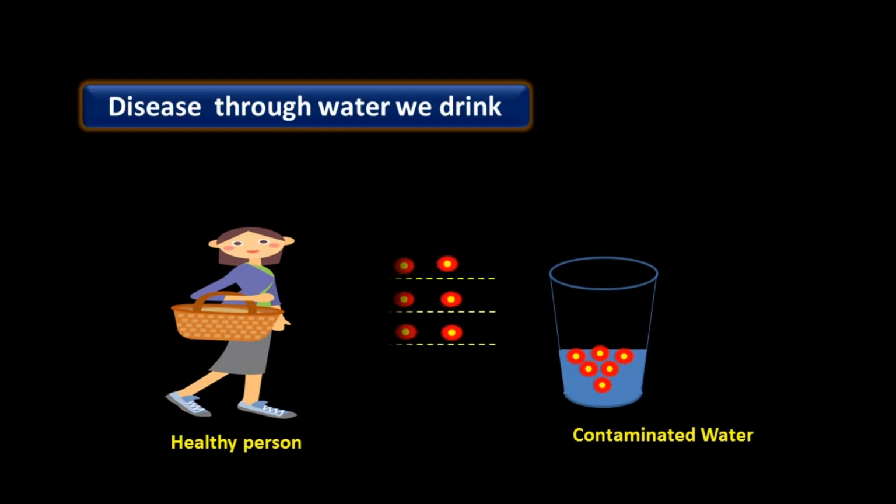So after flood, we advise to drink boiled water because many disease causing microorganisms are present in water at that time. Boiling water helps to kill microorganisms in it. So during rainy season, the best method is to drink boiled water to prevent different type of diseases spread through water.